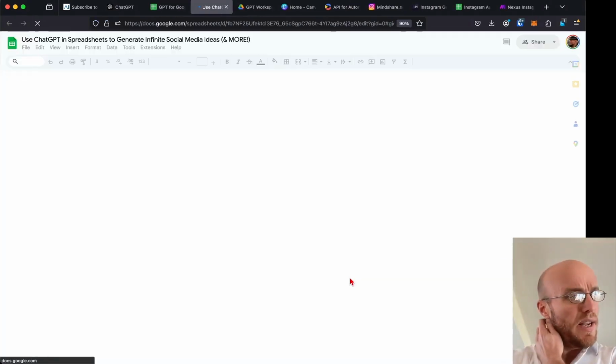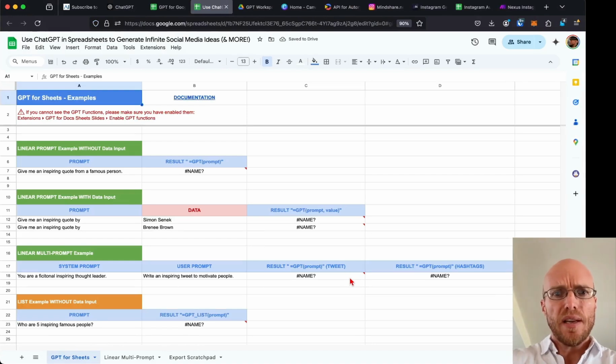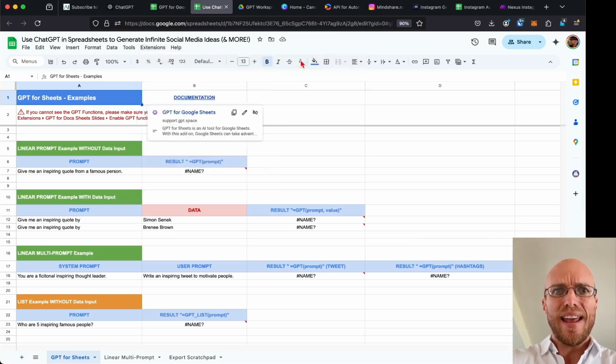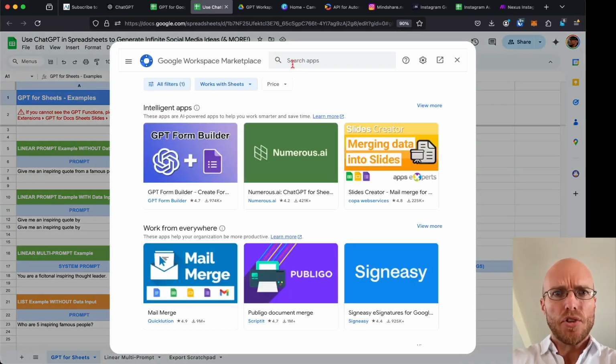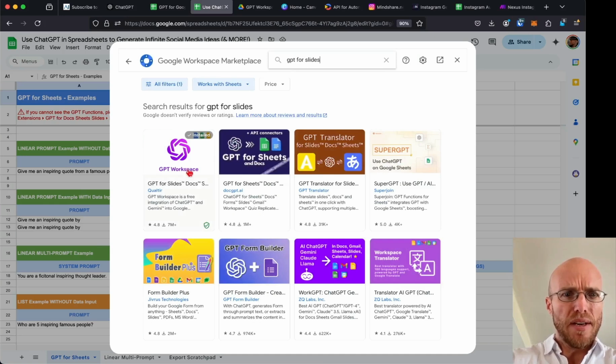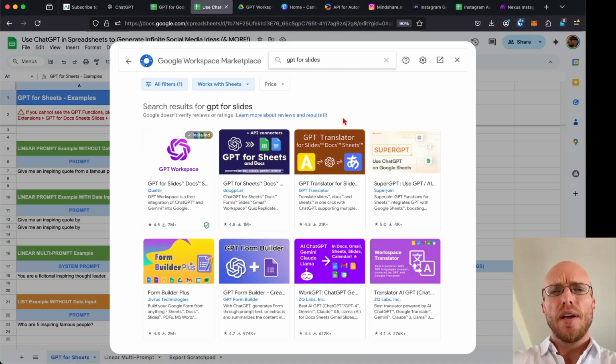Great. Now, important to note, when you've created a new sheet, you don't have the functions ready to go. What you need to do is find this extension first. It's called GPT for Slides. So you go to add-ons, get add-ons, and say GPT for Slides. Here it is. It already says it's installed for me, but that's the one that you're going to download. It's free. It's actually pretty reasonable for free use. And I'll send you the link to also download it.